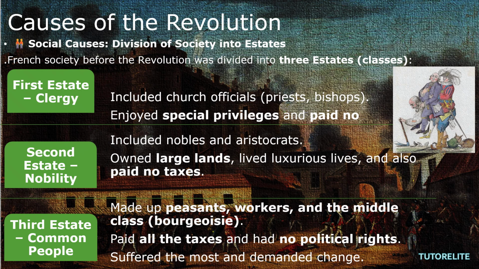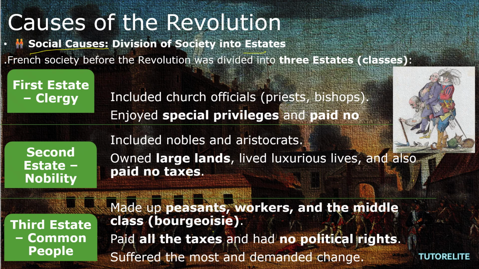Next, what was the cause of the revolution? So there were different causes. Let us see first the social cause. Social, that is the society. Division of society into estates. So basically, caste wise the society is divided. Yes, category wise, and in caste also different categories are there.